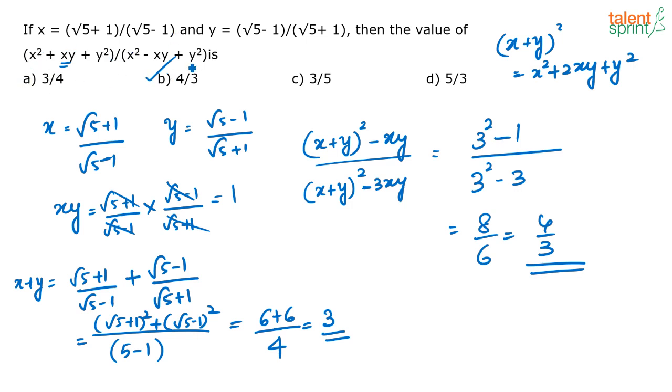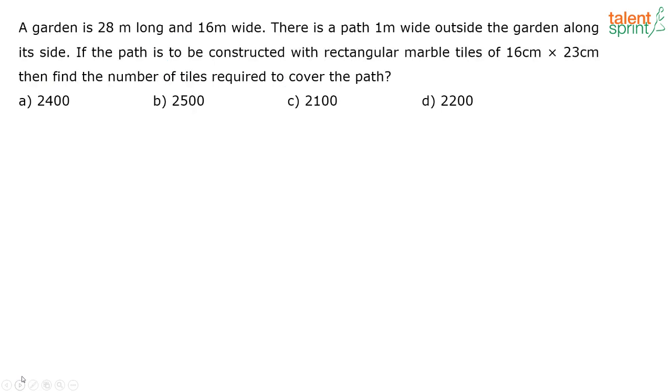So whatever value is given here, I have taken it in this form, a plus b the whole squared. I have taken the formula a plus b the whole squared and tried to represent the given expression in terms of that formula. So I have got this. Now I just find out the value of x plus y. I also find out what is xy, substitute it here. That's all. Okay, that's what I have done. Next question.